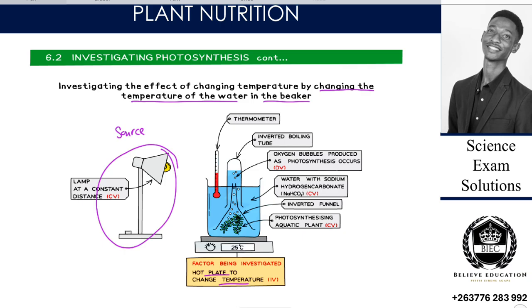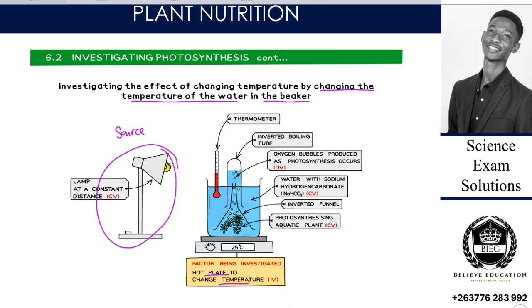In the previous one we were monitoring temperature so that temperature remains constant, and this time we want to change the temperature. So our hot plate will change the temperature, and when it changes temperature, it will affect enzymic activity, and then we will see how well our photosynthesis proceeds. Then there is an optimum temperature, which is the highest, where we can have the Vmax, which is the maximum of the photosynthesis that's occurring.